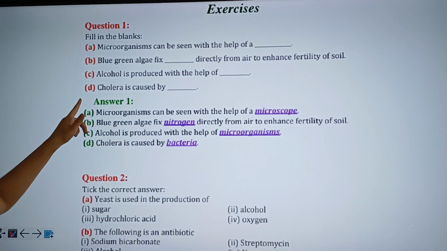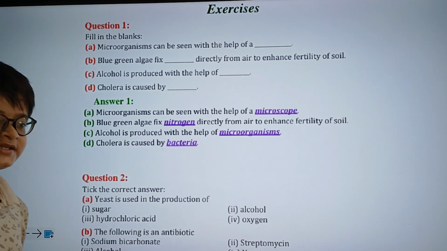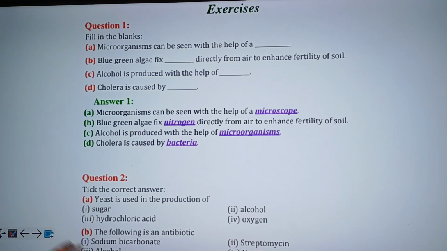Alright, moving on to the fourth question. Cholera is caused by dash, and cholera is caused by bacteria. As we have all learned, there are different groups of microorganisms: viruses, fungi, protozoa, algae, etc. And cholera in particular is caused by the bacteria group of microorganisms. Alright, moving on to the second question.